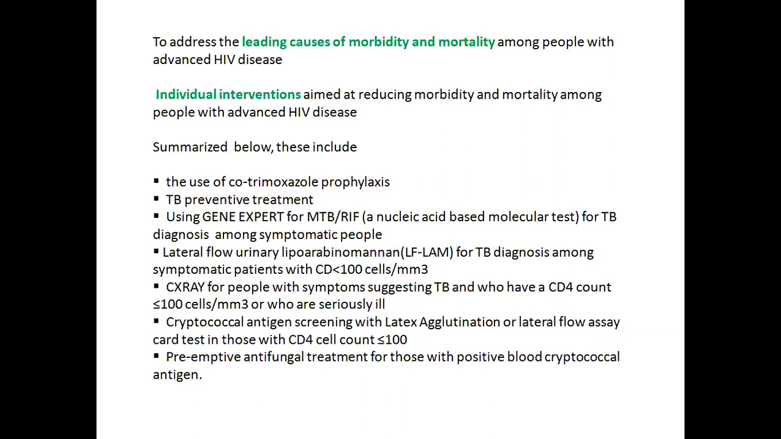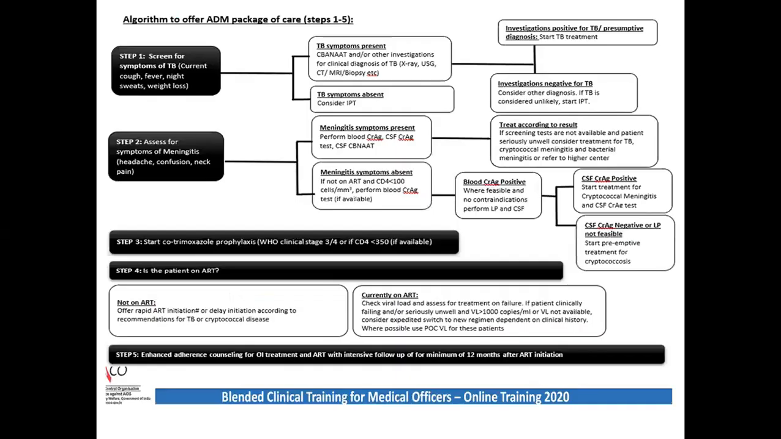So what has to be done is I need to give my patient CPT, I need to give him IPT, I need to start him on screening for tuberculosis, whether it be a chest X-ray, an LF-LAM test, or a GeneXpert test. I have to start him on preemptive antifungal treatment after doing a cryptococcal screening test.